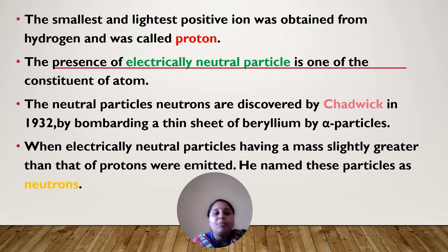He concluded that with the help of positively charged alpha particles, he obtained electrically neutral particles, whose mass is slightly greater than that of protons. He named these particles neutrons.